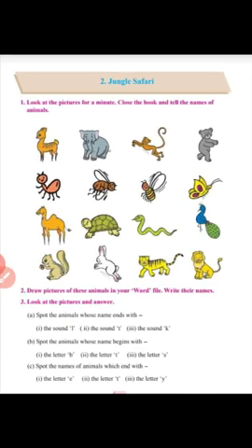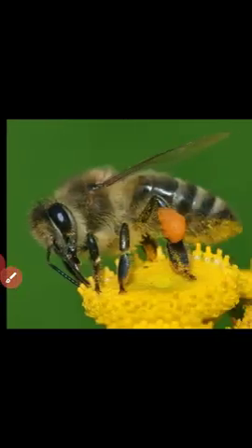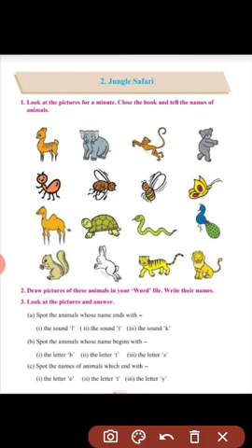Now look at the question C. Spot the names of animals which end with the letter E. Look at this question, children. B. Then tortoise. What is the spelling of tortoise?